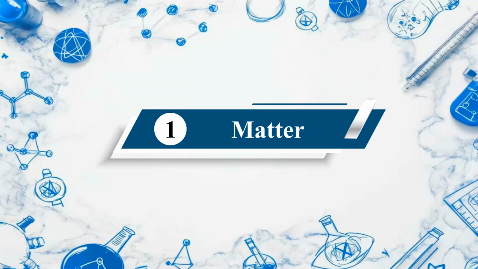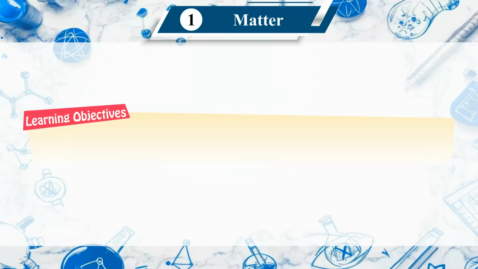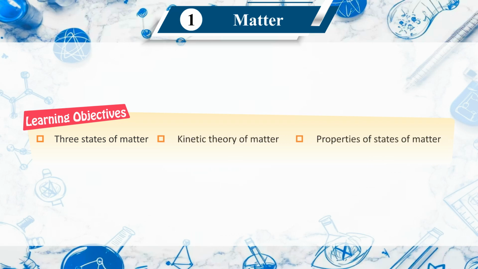Chapter 1: Matter. Learning objectives: three states of matter, kinetic theory of matter, properties of states of matter, change of state and kinetic theory.